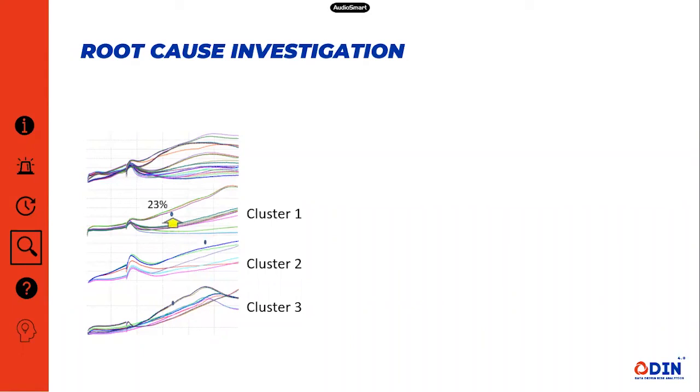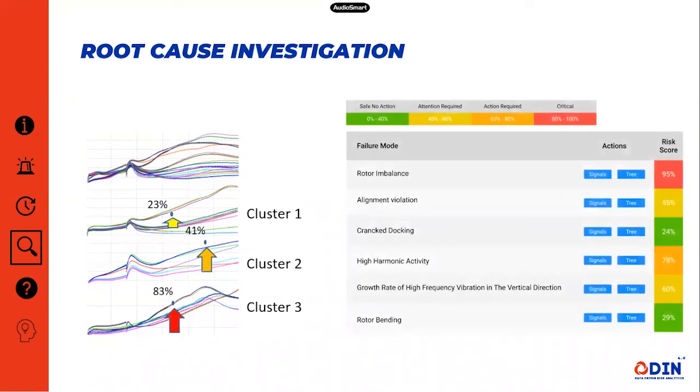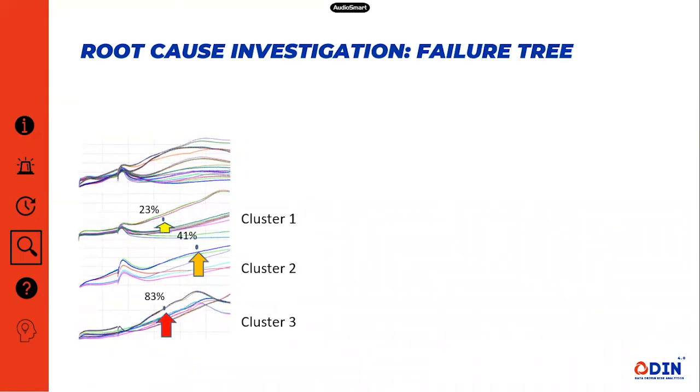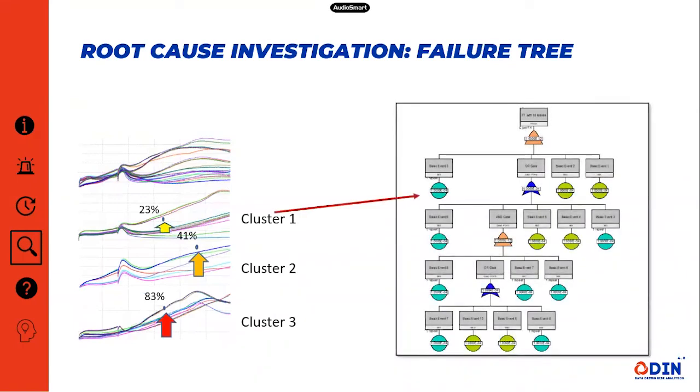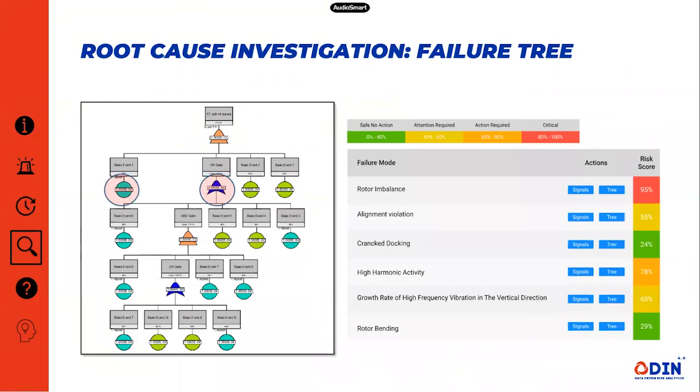Together with domain experts, for the specific equipment in question, we map the alarm's signals that are clustered together to the specific nodes in the failure tree for which there is a great statistical match. By doing this, we are able to highlight the nodes in the failure tree that are most probable to cause a problem. Respectively, we locate and classify the failure, which supports the maintenance staff with reduced root cause finding.